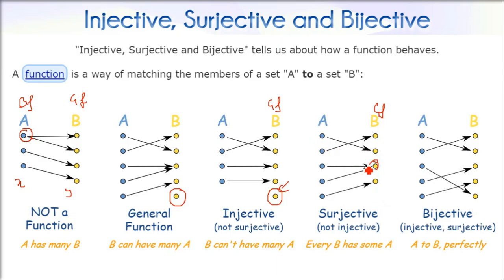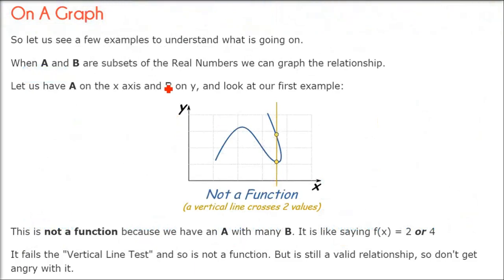When we combine injective and surjective, that is, B can't have many A, one to one should be there, and surjective means every B has some A. When we combine this, that means every girlfriend will have one and only one boyfriend, and there is no girl who is free. All are engaged and only one to one.